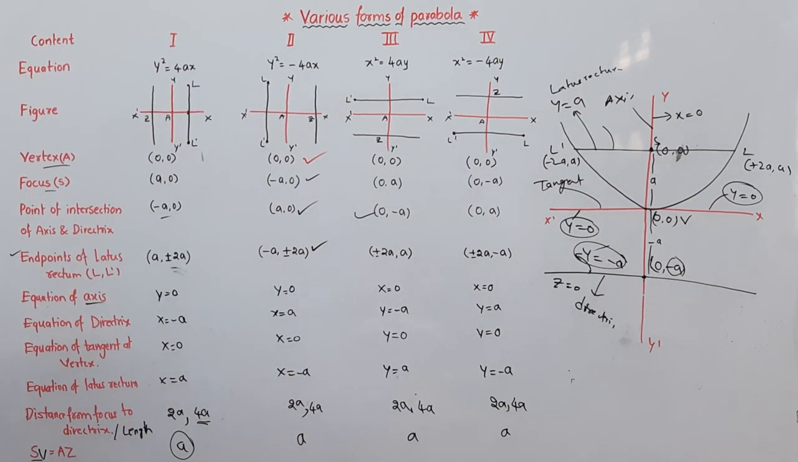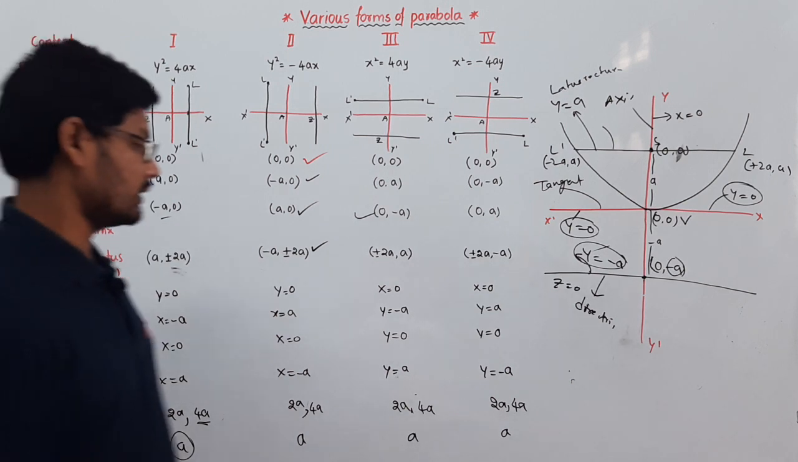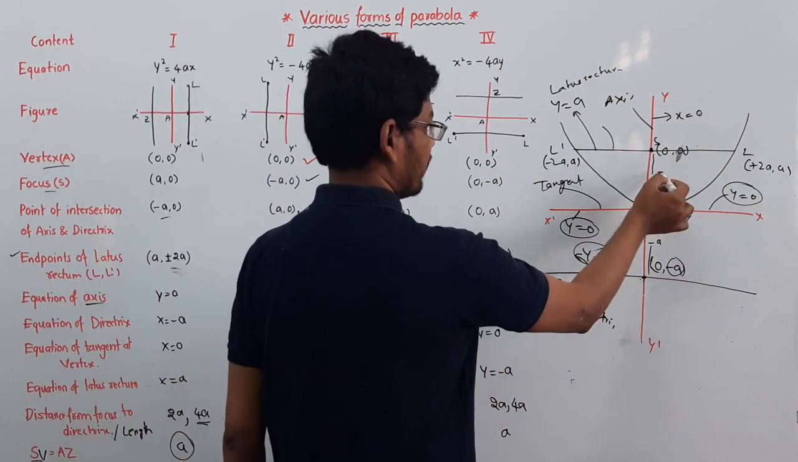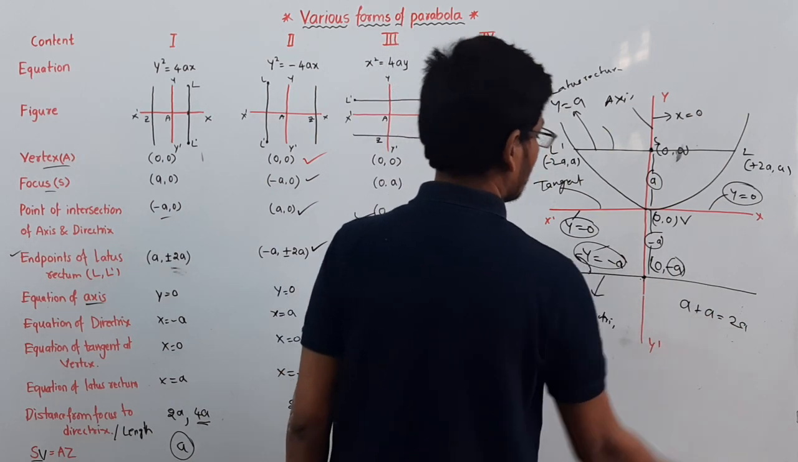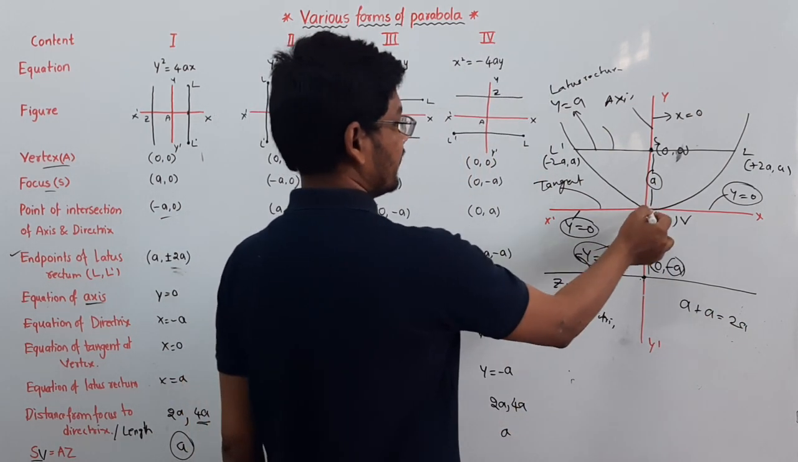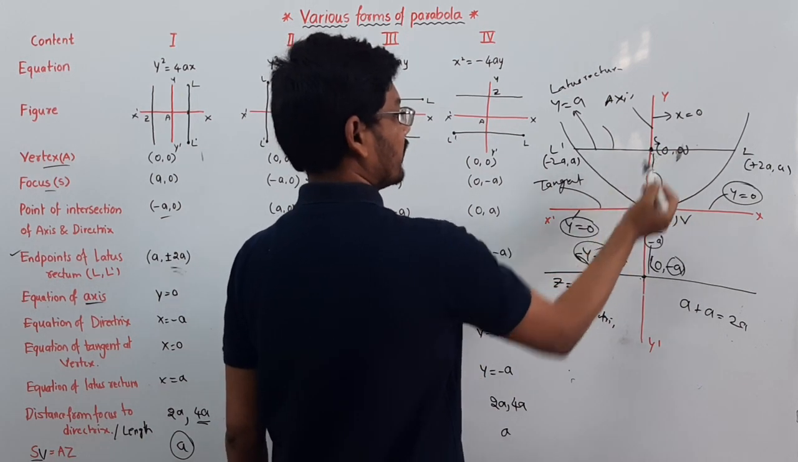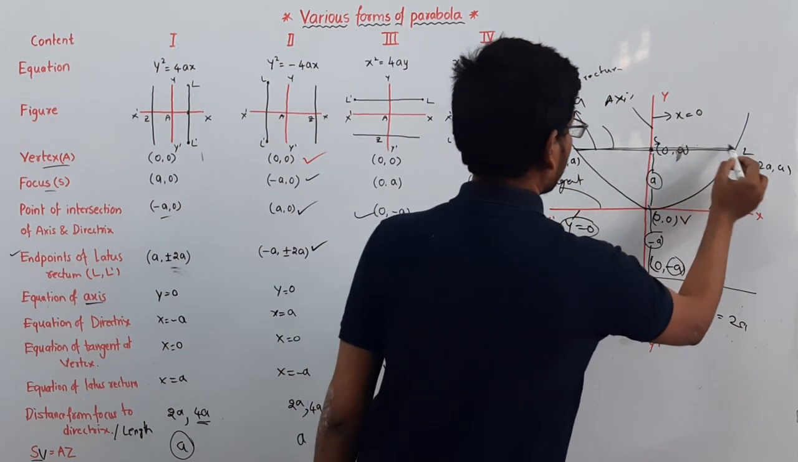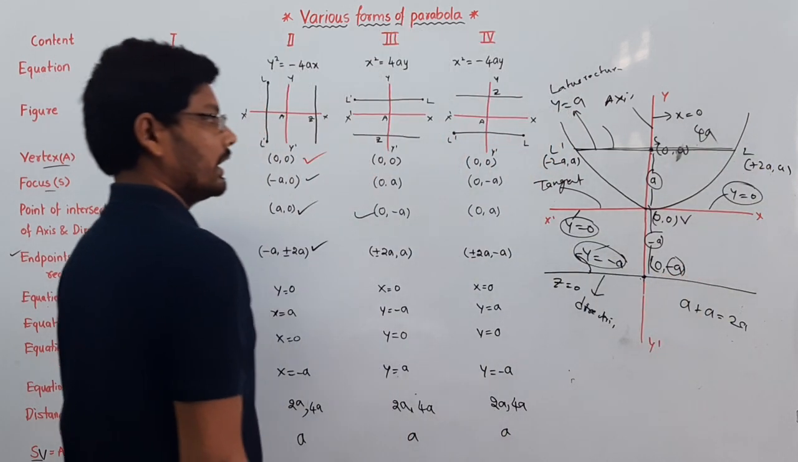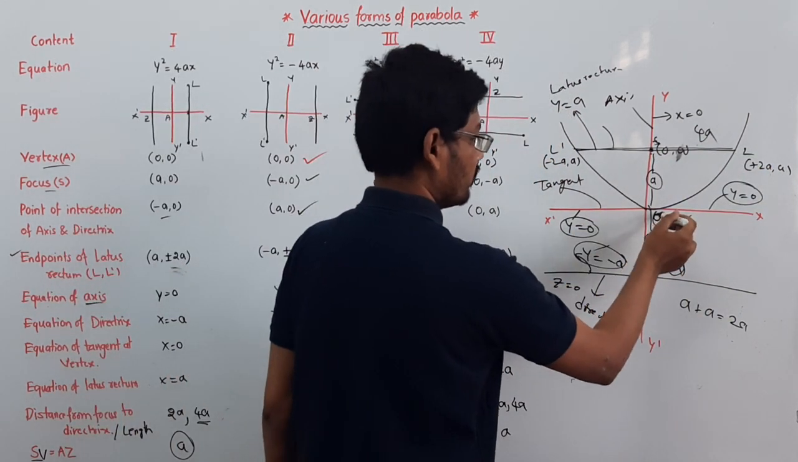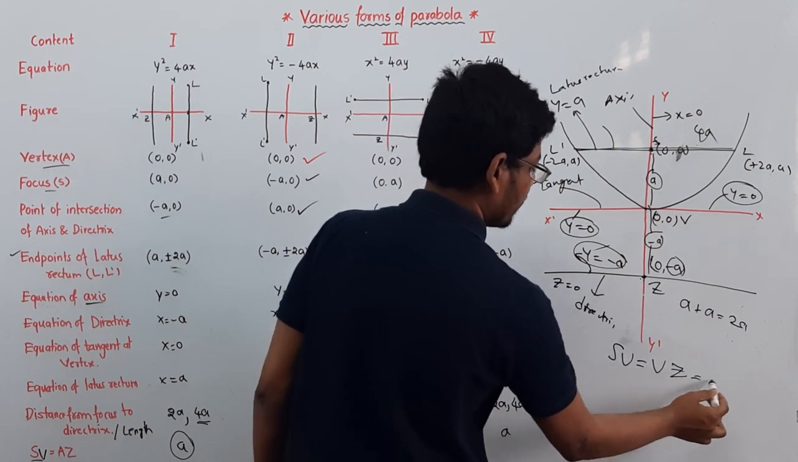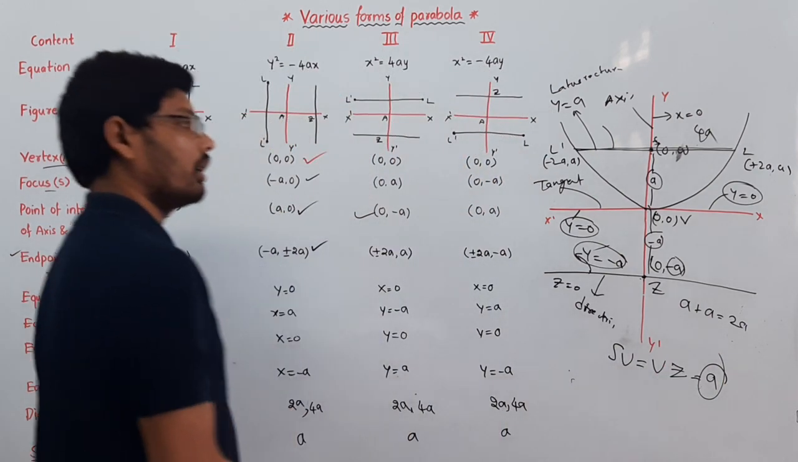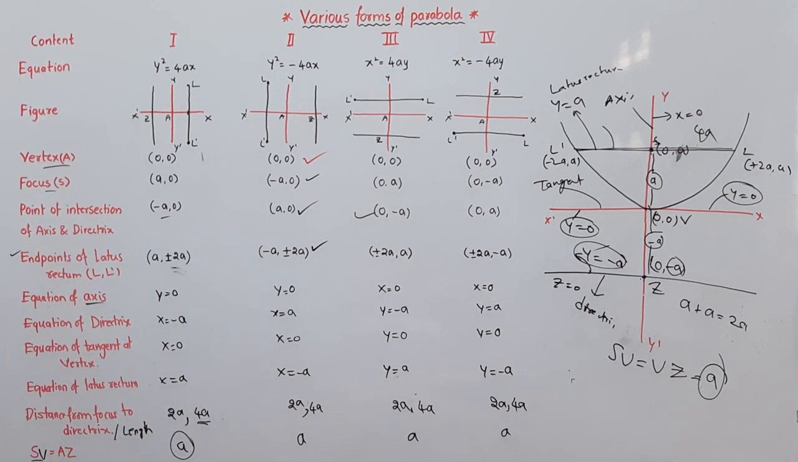The distance from focus to directrix is 2a. Focus to directrix, this is a units and this is a units on the y axis, a plus a is equal to 2a. The length of latus rectum is 4a, and SV is equal to VZ, which is a units here. This is all about the third point.